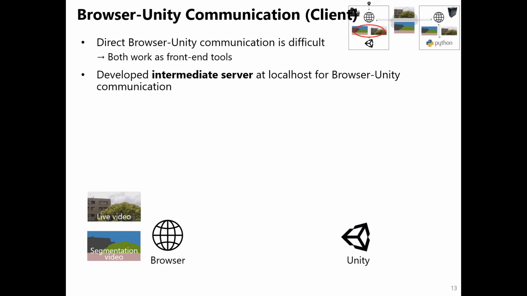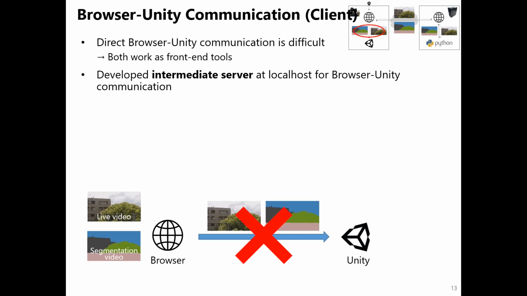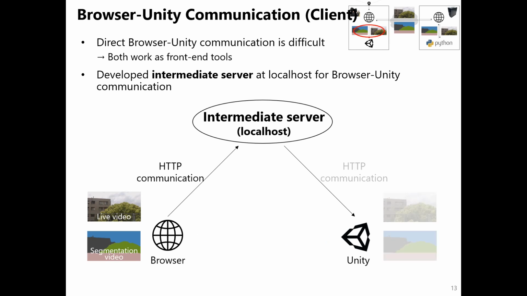In a client device, webcam frames and semantic segmentation images in the web browser need to be transferred to the game engine Unity to develop an ML system. Since it's difficult to send those images from JavaScript to Unity directly, an intermediate server was developed at the localhost in a client device using Flask. In JavaScript, AJAX was adopted to transfer those images to the intermediate server. In Unity, the GET method in HTTP communication with the WWW class was used to request the data, and Unity received those images from the server.